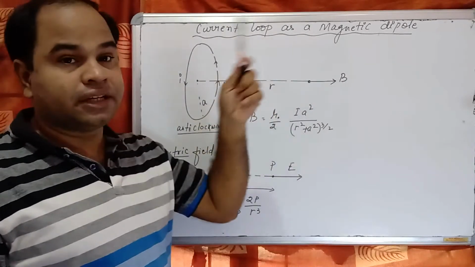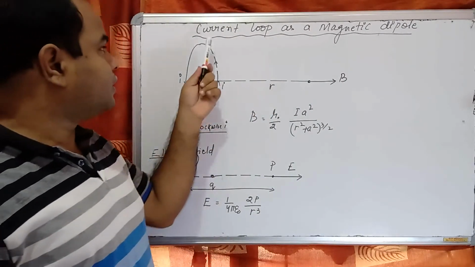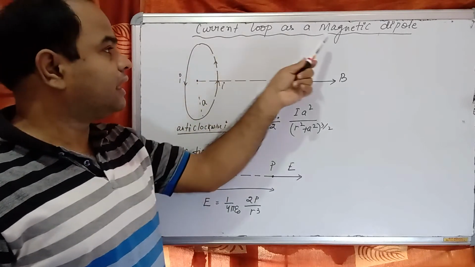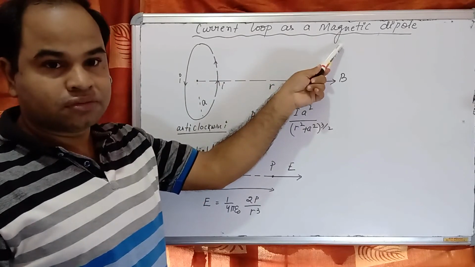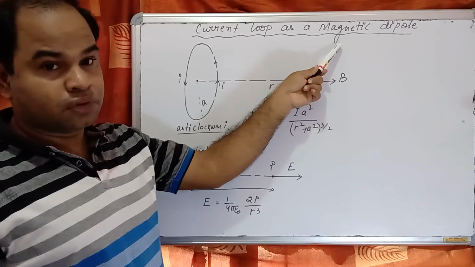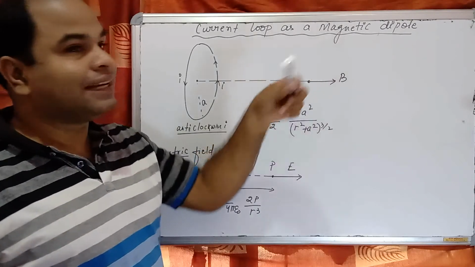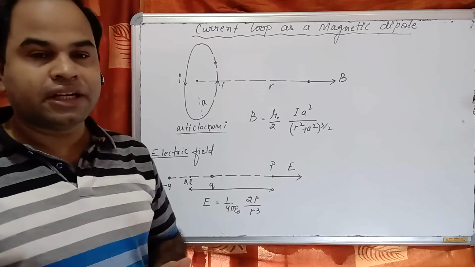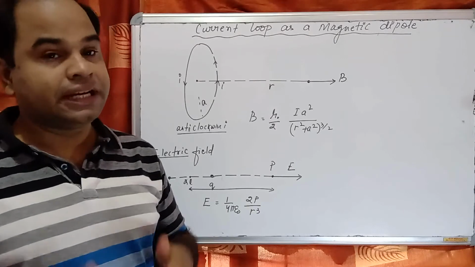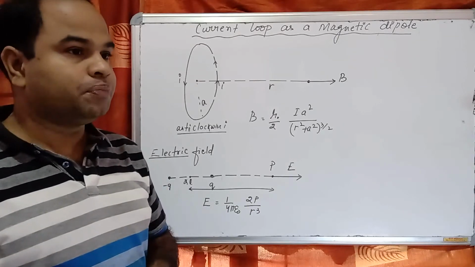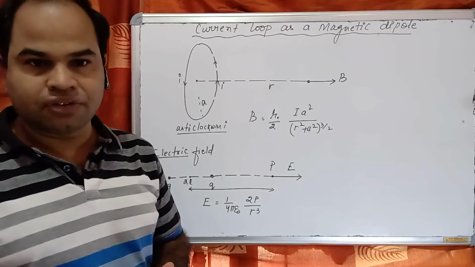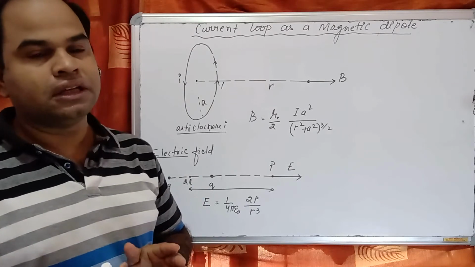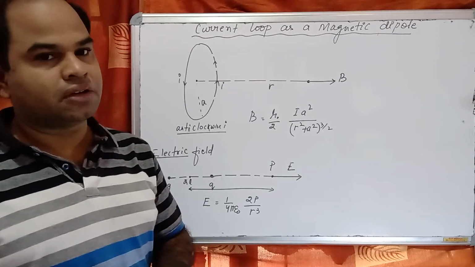Meaning, when current flows in a loop or circular path, it acts like a magnetic dipole. Have you understood? In magnetic effect of current we studied and derived that a circular current carrying conductor produces a magnetic field that is straight in nature, and we took the magnetic field on the axial point of a circular current carrying conductor.